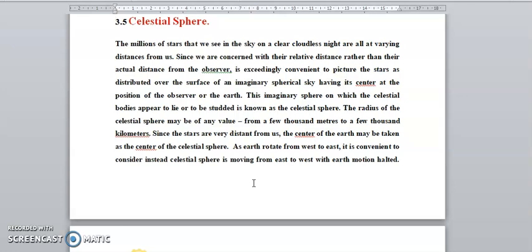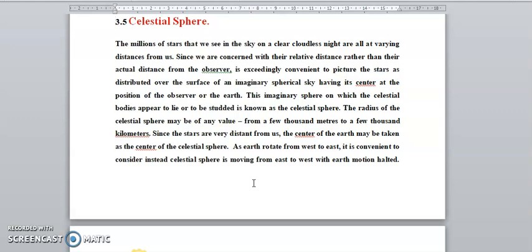We can consider their relative distance rather than their actual distance from the observer. It is convenient to picture the stars distributed over the surface of an imagined sphere of sky, having its center at the position of the observer on the Earth. This imaginary sphere on which the celestial bodies appear studded is known as the crystal sphere.